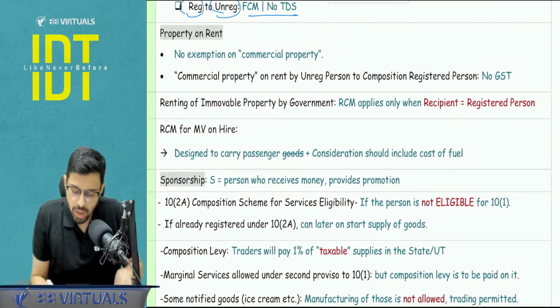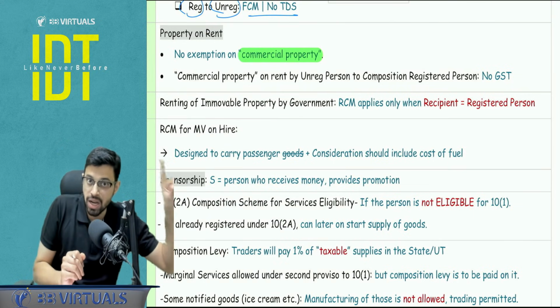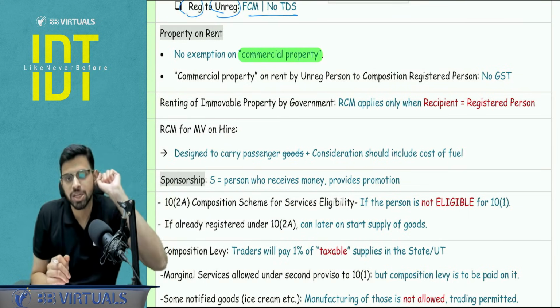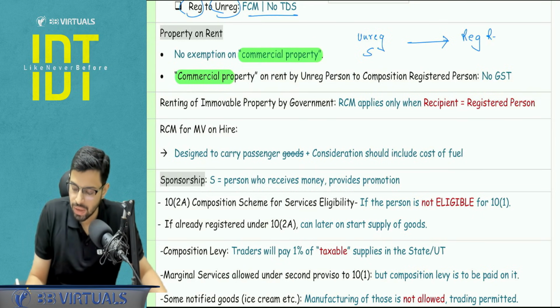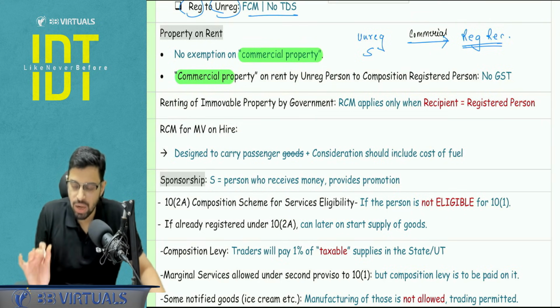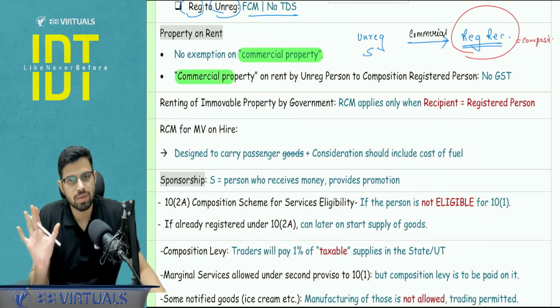Property on rent, just a point to be noted, for commercial property there is no exemption. Only the exemption exists, entry number 12 and 12A, for a residential dwelling. Commercial property on rent by an unregistered supplier giving to a registered recipient. Yes, and this is a commercial dwelling. This will be under reverse charge mechanism, except in one case where this person is a composition supplier. In that case, no tax, no GST.